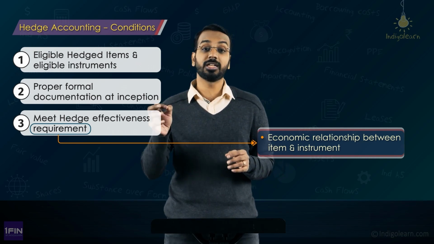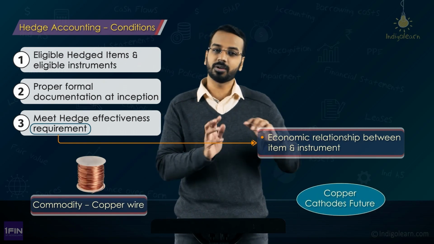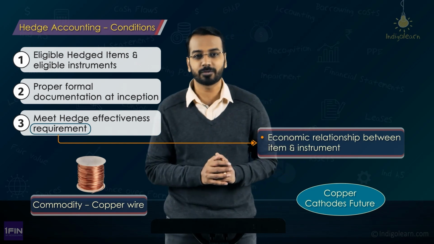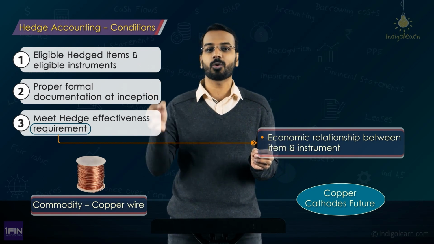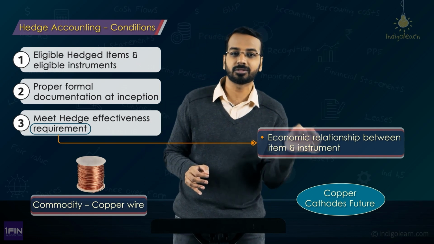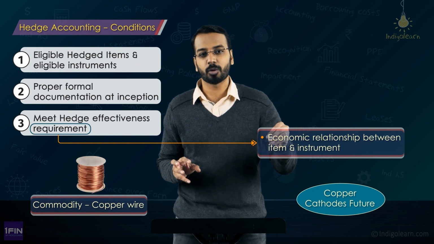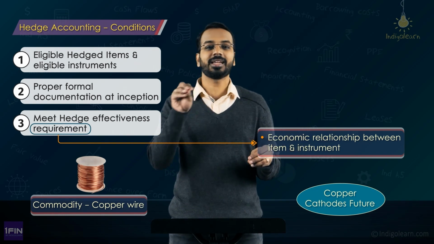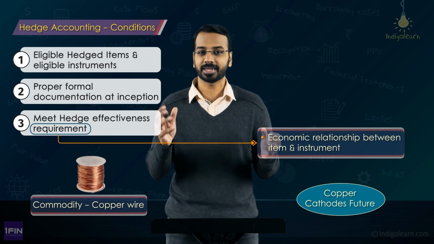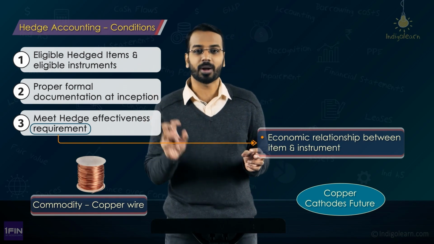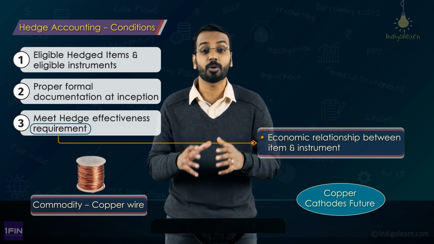Now, say for example, you deal in copper wires. For copper wires, there will not be a copper wire future. You still have to trade in raw copper futures, which we call copper cathodes. Okay, so you will not have a copper wire future, you will have only a copper cathodes future. Now even in these cases there is a relationship, because the price of raw copper, or the prices of the raw material, will decide the finished goods prices. An increase in raw material prices will increase the finished goods prices, right? So even if you are dealing in copper wire, you can still use copper cathodes to hedge your risk, right? Because there is an economic relationship.